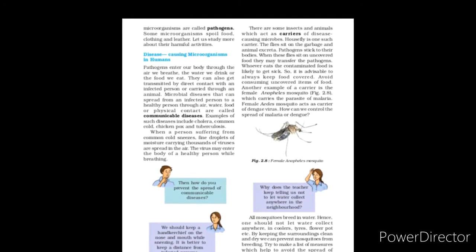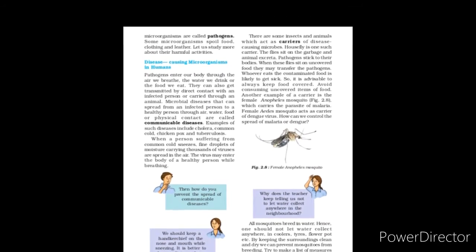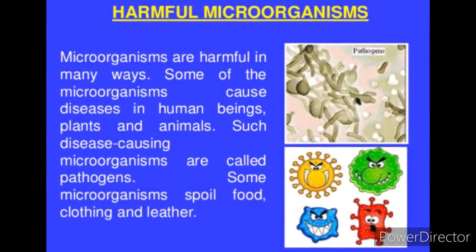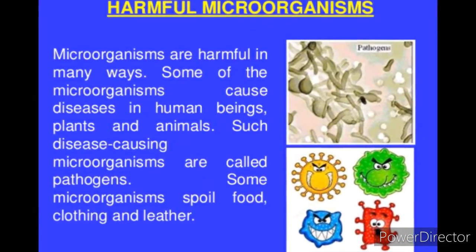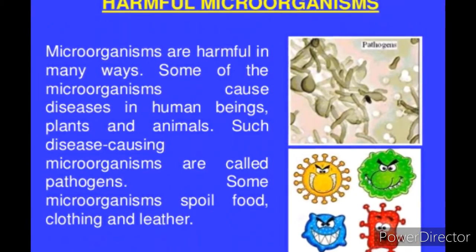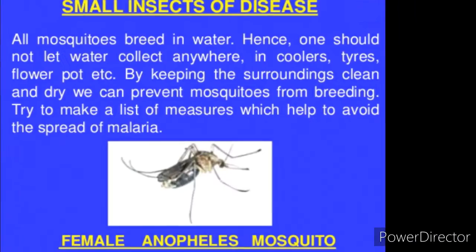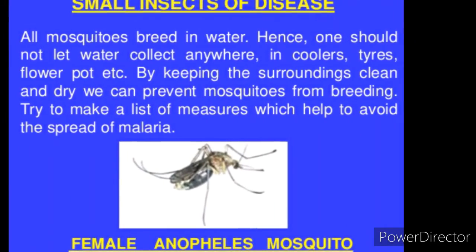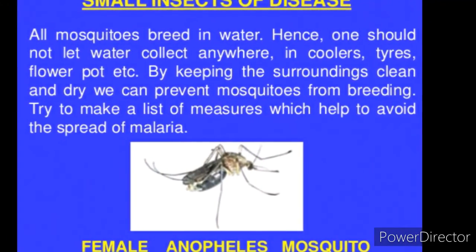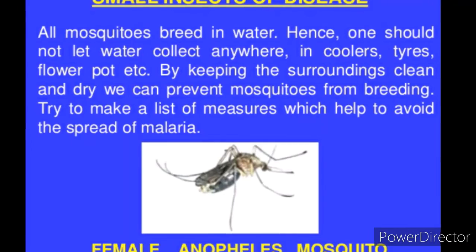Next topic is harmful microorganisms. Microorganisms are harmful in many ways, some of them causing disease in human beings, plants and animals. Such disease causing microorganisms are called pathogens. Some microorganisms spoil food, clothing and leather. Let us study more about their harmful activities.